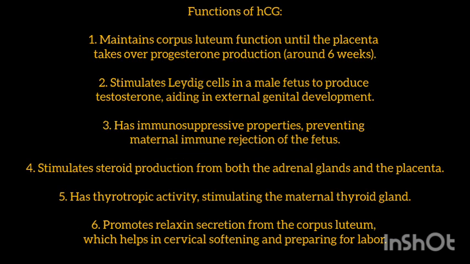Functions of HCG. 1. Maintains corpus luteum function until the placenta takes over progesterone production around 6 weeks. 2. Stimulates Leydig cells in a male fetus to produce testosterone, aiding in external genital development. 3. Has immunosuppressive properties, preventing maternal immune rejection of the fetus. 4. Stimulates steroid production from both the adrenal glands and the placenta. 5. Has thyrotropic activity, stimulating the maternal thyroid gland. 6. Promotes relaxin secretion from the corpus luteum, which helps in cervical softening and preparing for labor.